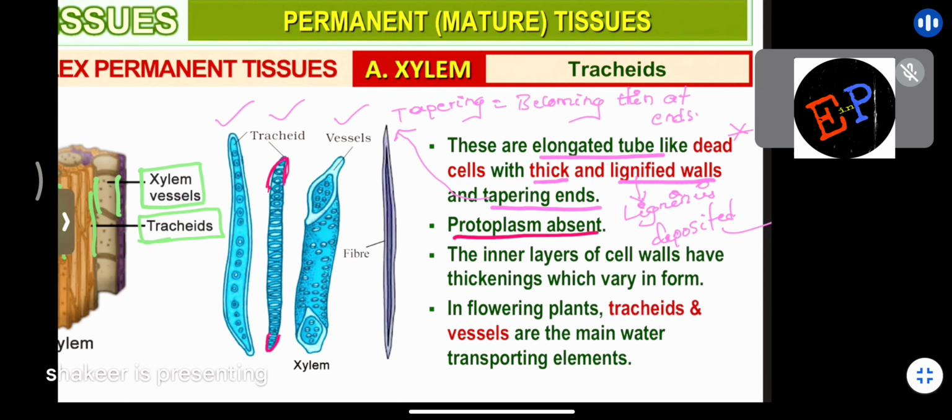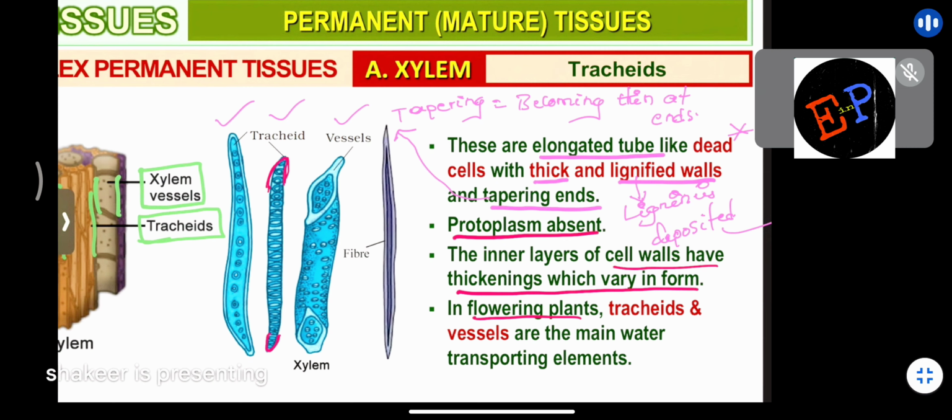Protoplasm is absent. They are dead cells. No? How can you find protoplasm, cytoplasm, nucleus, different organelles? You don't find these in these cells. Clear, ma? The inner layer of cell walls has thickenings which vary in form. So the inner walls of tracheids are very thick and they vary from one cell to another cell. That is the meaning of this one.